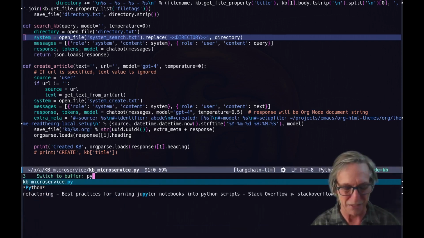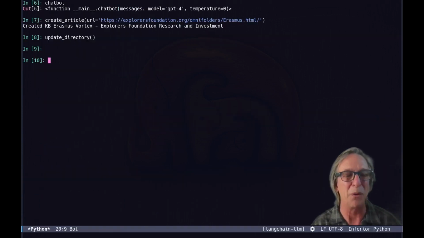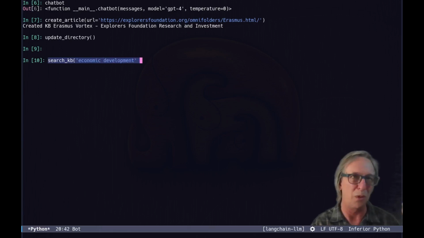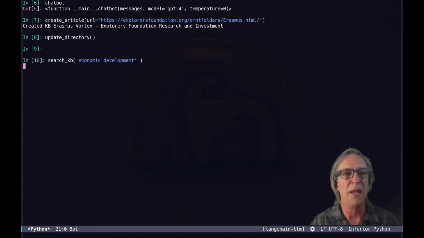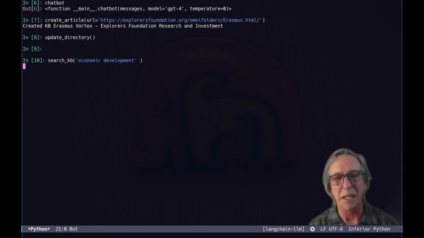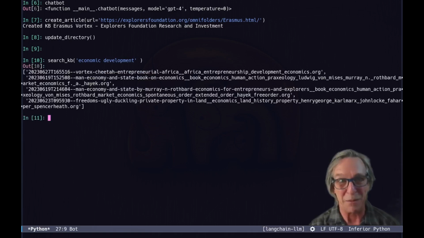Okay, back to the Python REPL. We're going to say search KB. Let's look for economic development. You could give a whole paragraph here, and it's all the same to the chatbot. And it will search for relevant results, whatever relevant means to the chatbot. Okay, so let's see what it returned.